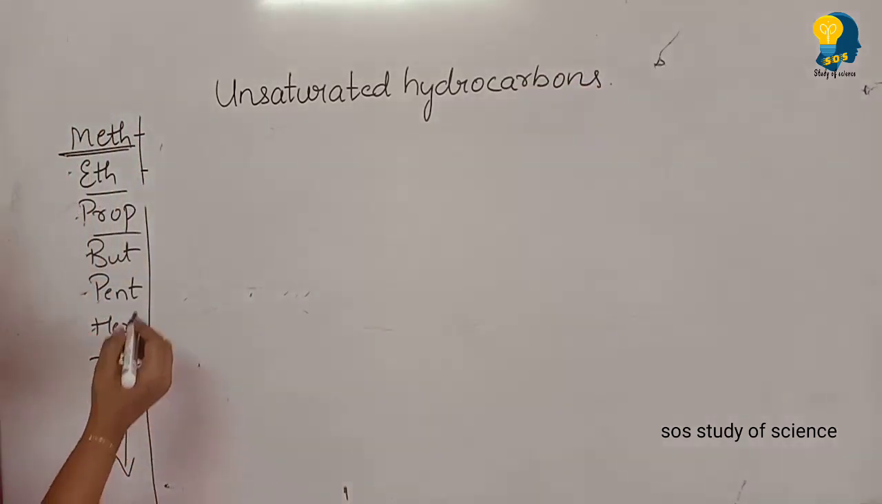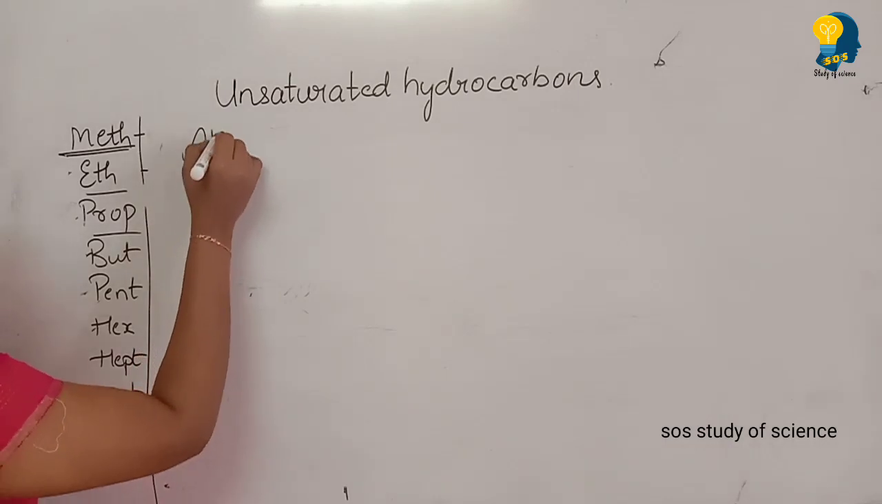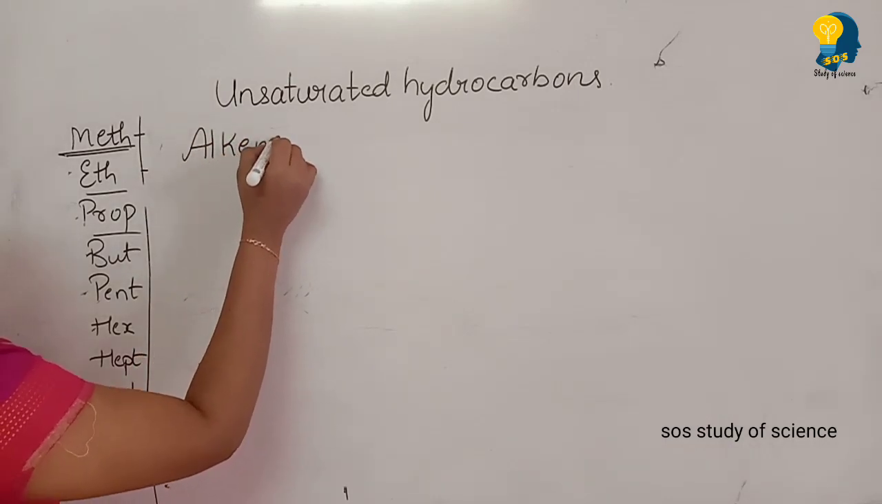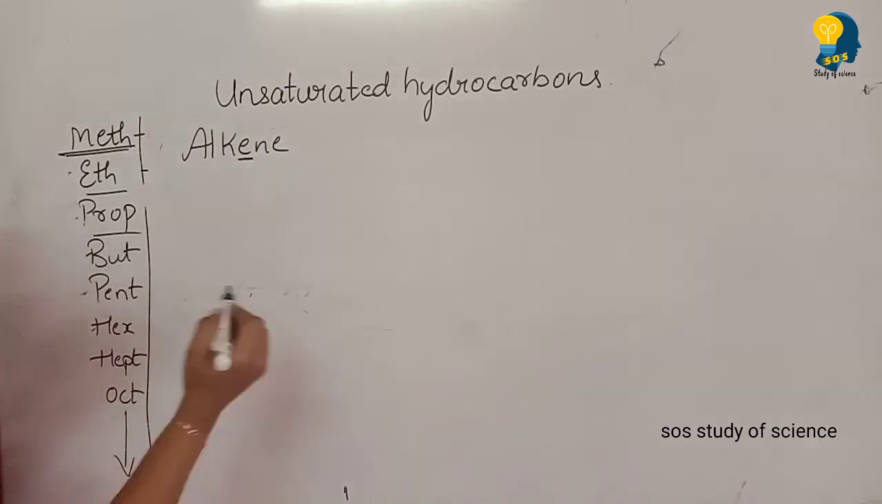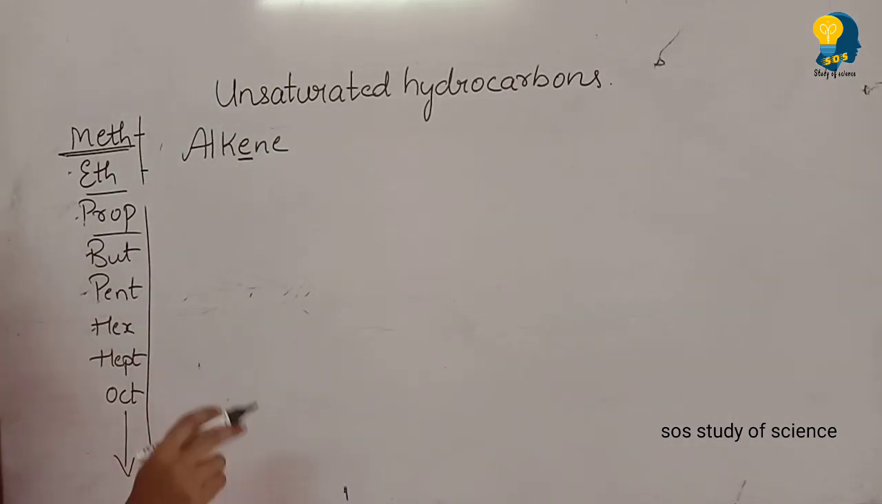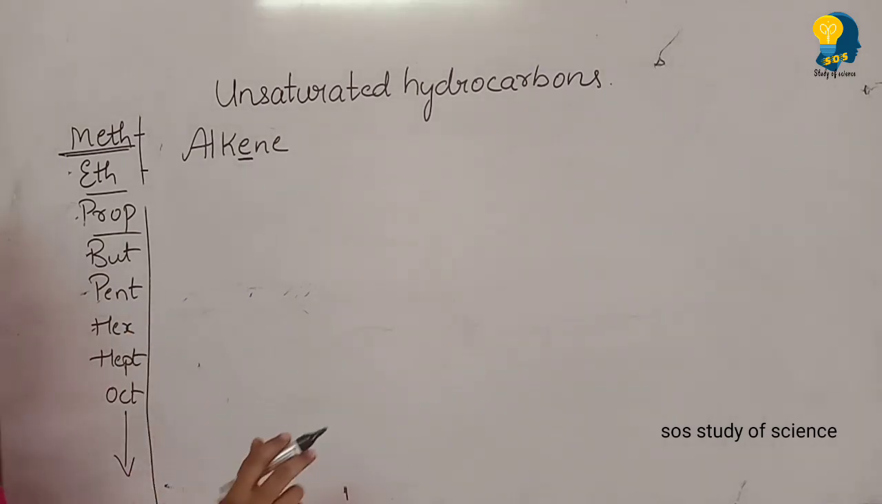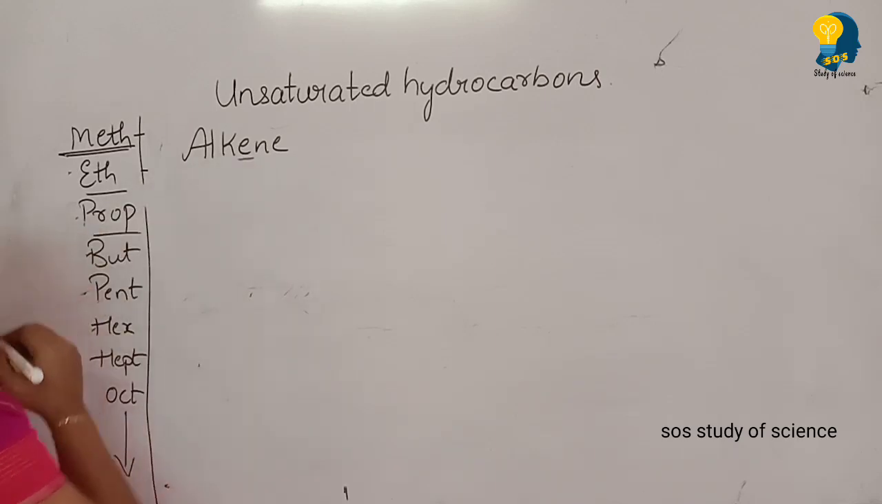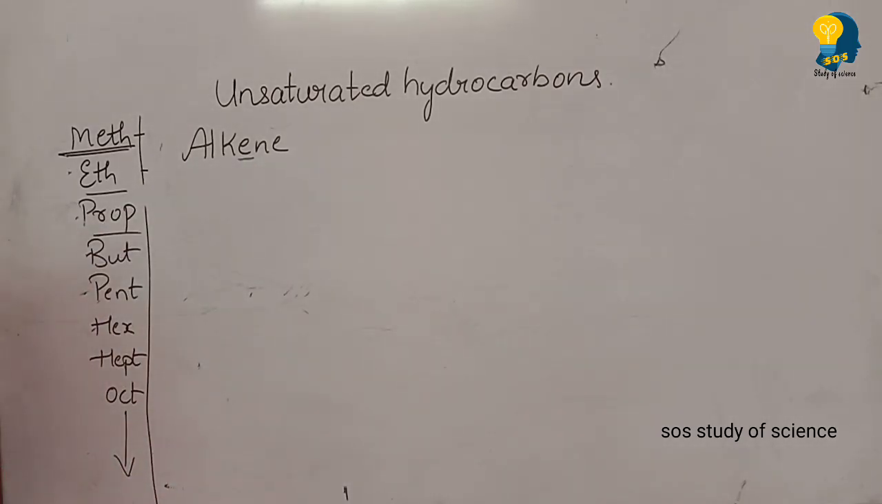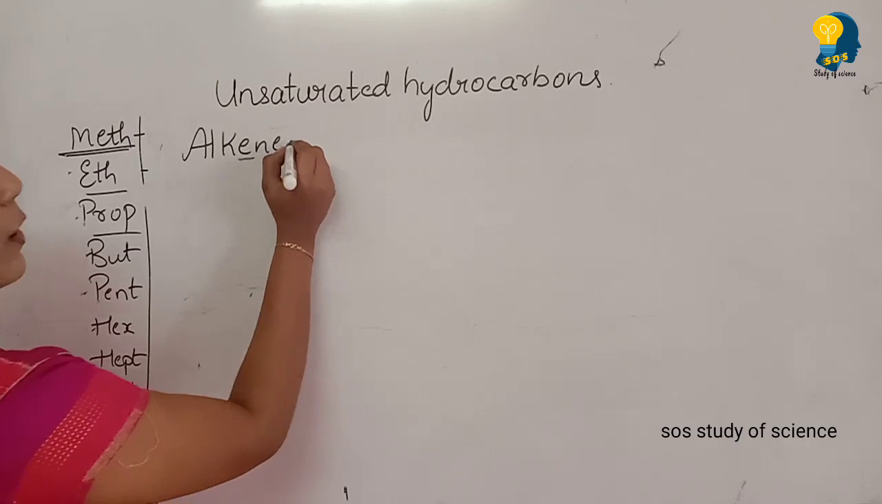So first let us start with the alkenes. In alkane the name starts with A, in alkene it starts with E. If you write E in place of A or A in place of E, it will become wrong. You should be very conscious when you are writing. So now we are learning about the alkene. Basics are very important.